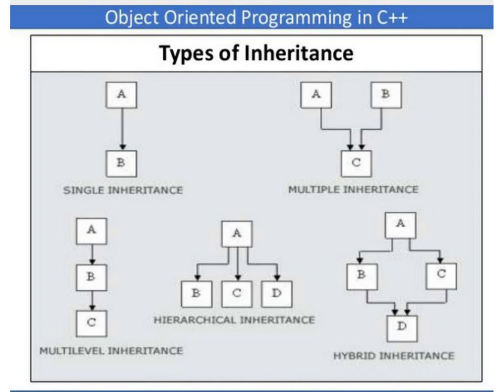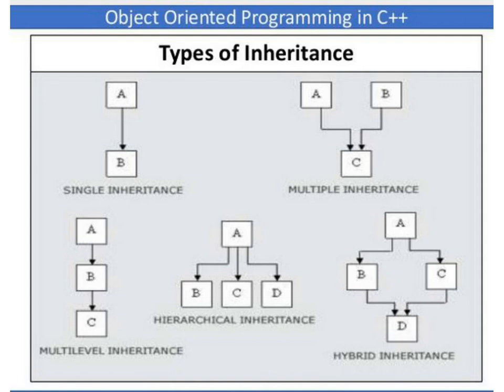Next we have multi-level inheritance. In multi-level inheritance, we are deriving a new class from an already derived class. For example, here class C is derived from class B, and class B is in turn derived from class A. Such kind of inheritance is called multi-level inheritance.